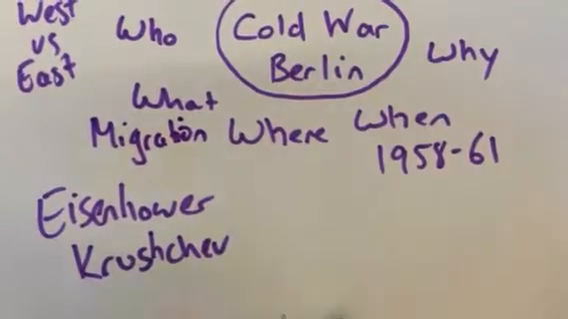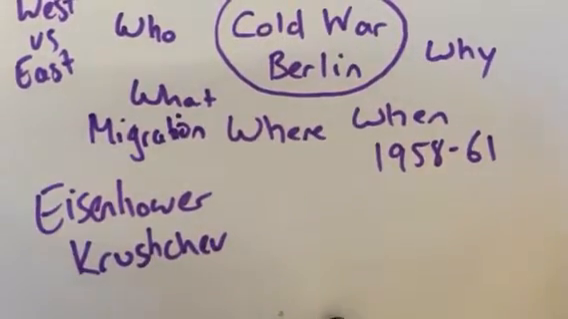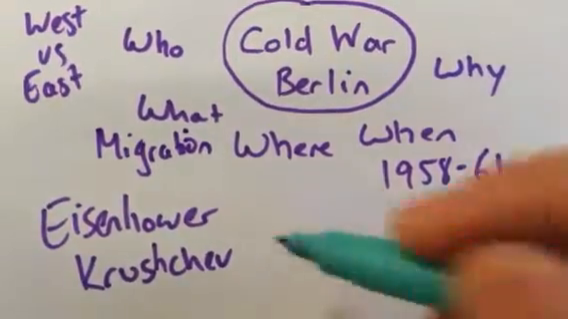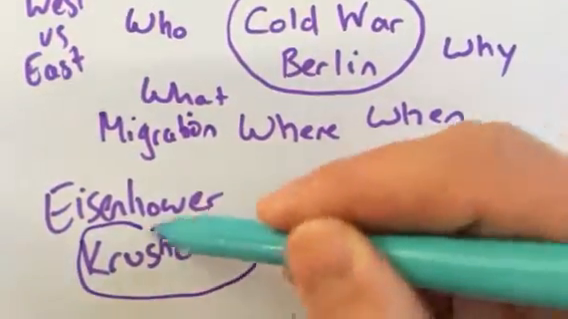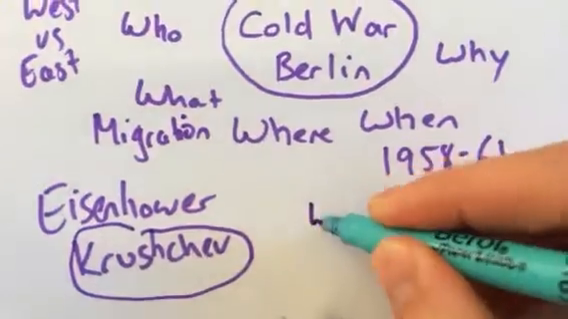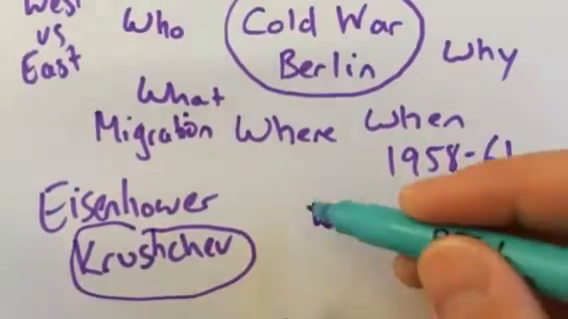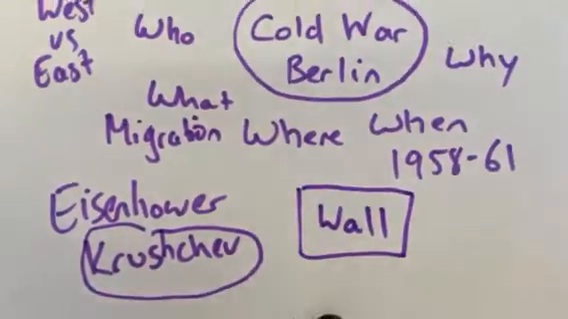And obviously this showed up the East, and they had to try and deal with it. So this ultimately led Khrushchev to build the Berlin Wall on August 12, 1961, and to try and stop everyone from moving to West Berlin anymore and stop this mass migration.